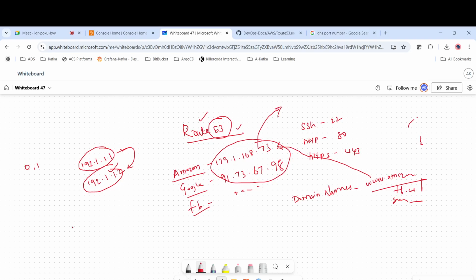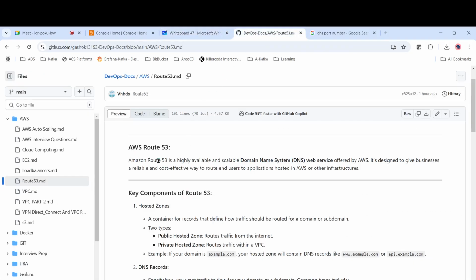So when we try to hit any of these domain names, it will route the traffic to this IP address, and then it will reach the destination. So what does Route 53 do? Route 53 helps us in configuring the domain naming system with respect to AWS. Route 53 is a highly available and scalable domain naming system offered by AWS.